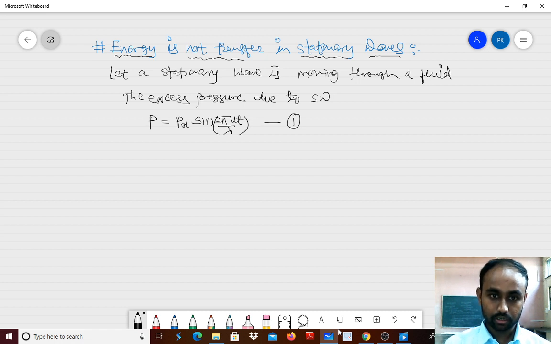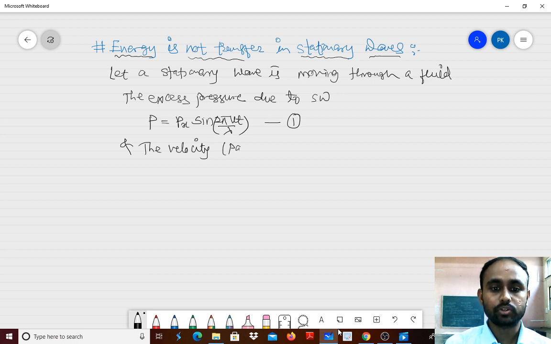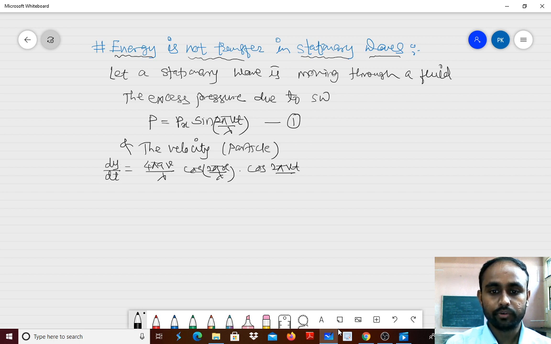Now have some patience, why we require this pressure. And the particle velocity, if we consider the same case, a pipe open at both the ends: we know the particle velocity is dy by dt, and it is 4 pi av divided by lambda into cos of 2 pi x divided by lambda into cos of 2 pi Vt divided by lambda.